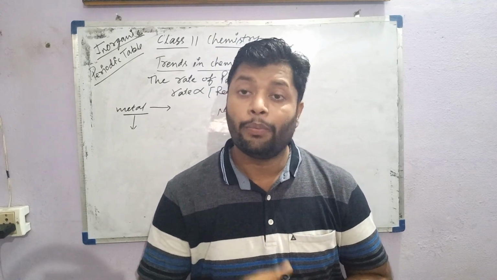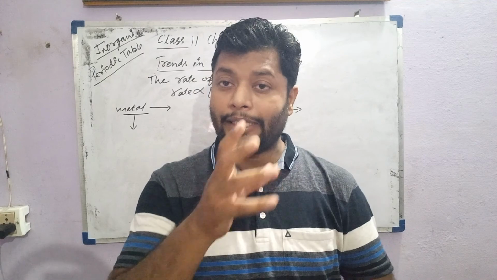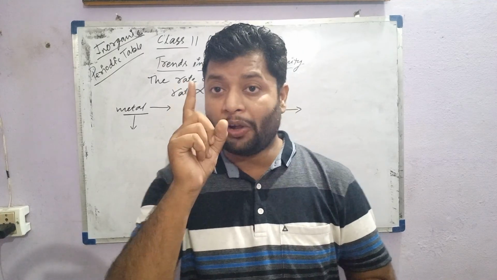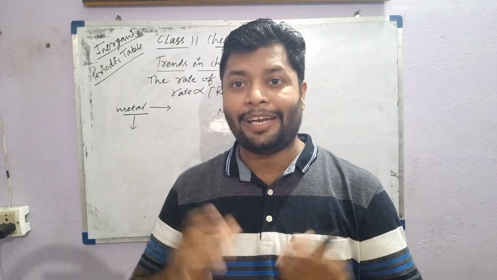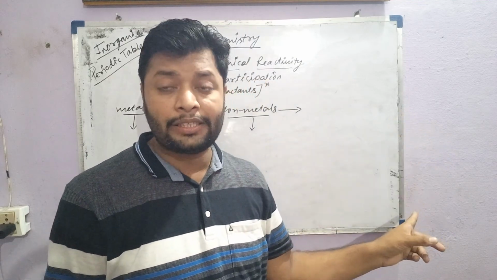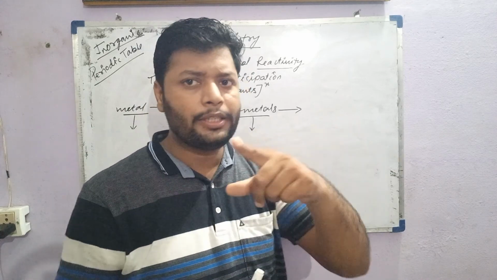Actually, oxygen has a very great tendency to combine with different elements. Fluorine and oxygen can combine with any of the elements. No matter whether the elements are less reactive or more reactive, oxygen and fluorine are very reactive, so they can combine with different atoms or elements. That is the reason some of the inert gases like xenon and radon have a tendency to combine with fluorine and oxygen, because of the reactivity of fluorine and oxygen, not the xenon.